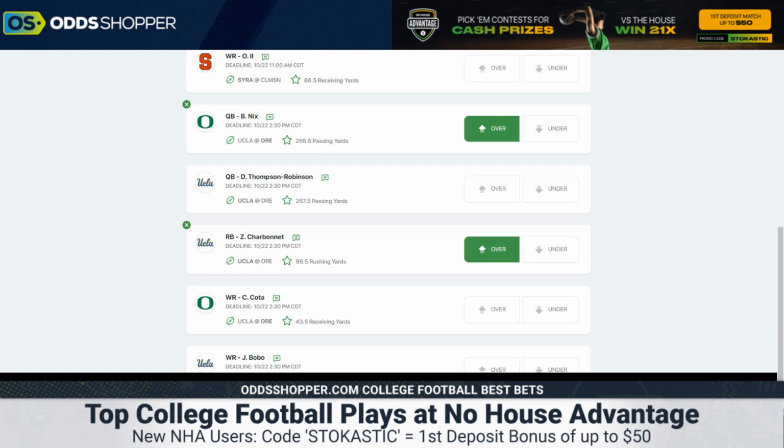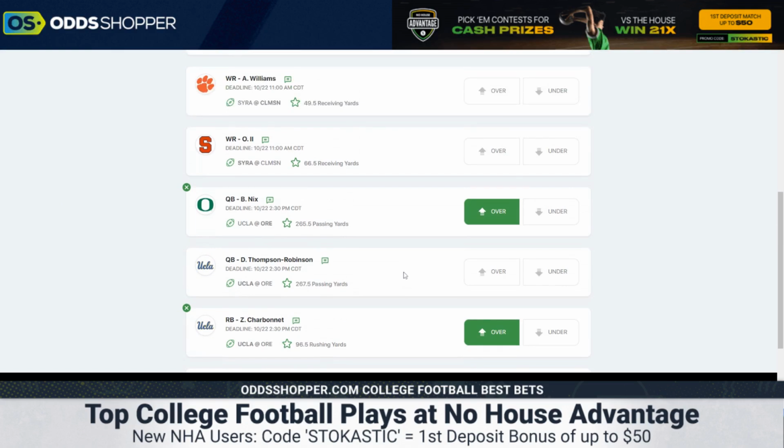Charbonnet's been efficient against some of the best competition throughout his career. He's a Michigan transfer, phenomenal year last year. This is another player I think we can leverage towards the over in the spot in what should be an awesome shootout game environment.